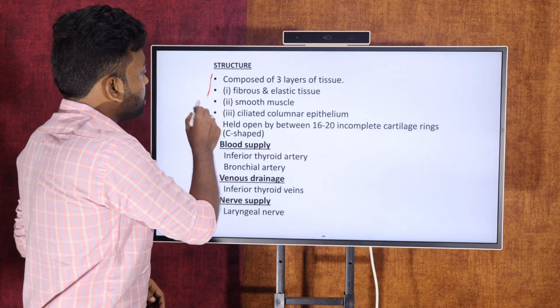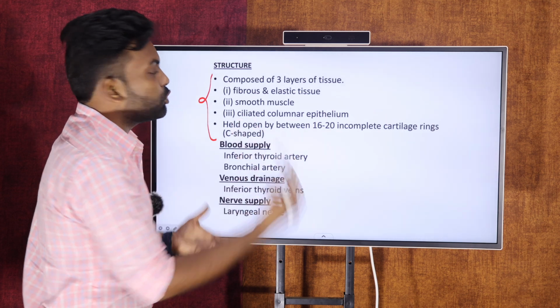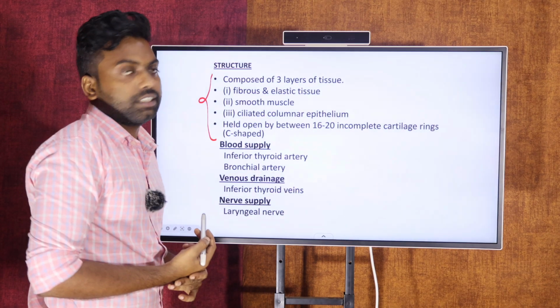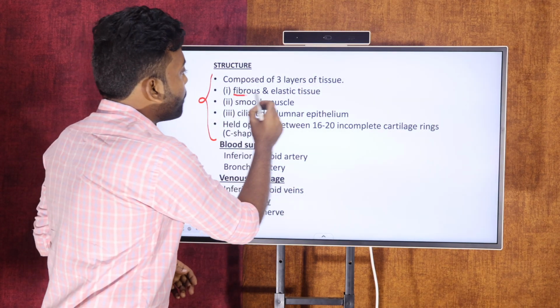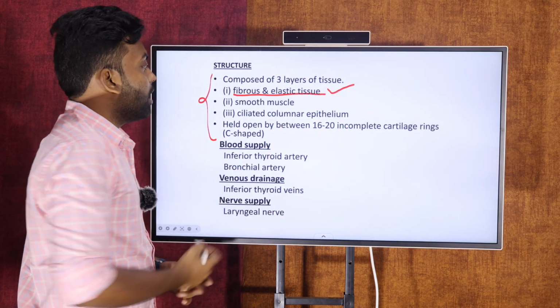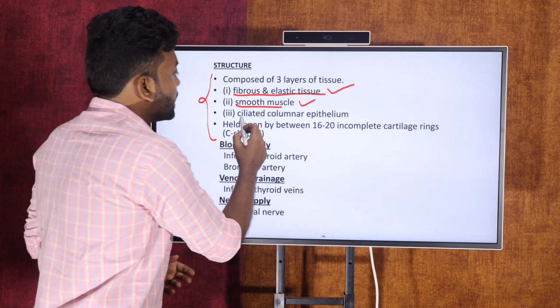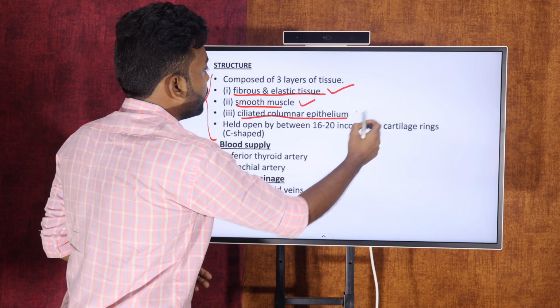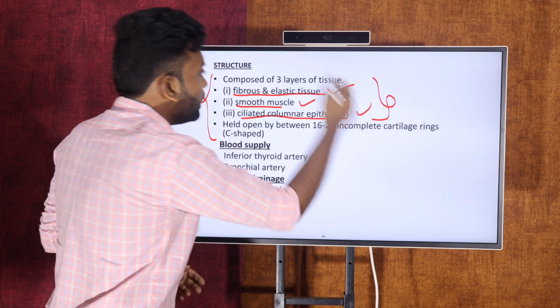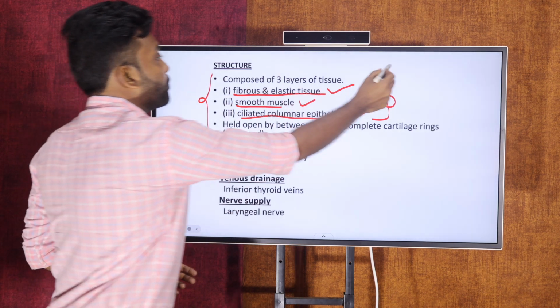Let's see the structure of the trachea: what layers and tissues surround the trachea. The first layer is fibrous elastic tissue, the second is smooth muscle, and the third is ciliated columnar epithelium. Just remember, there are three kinds of tissue layers for the trachea.